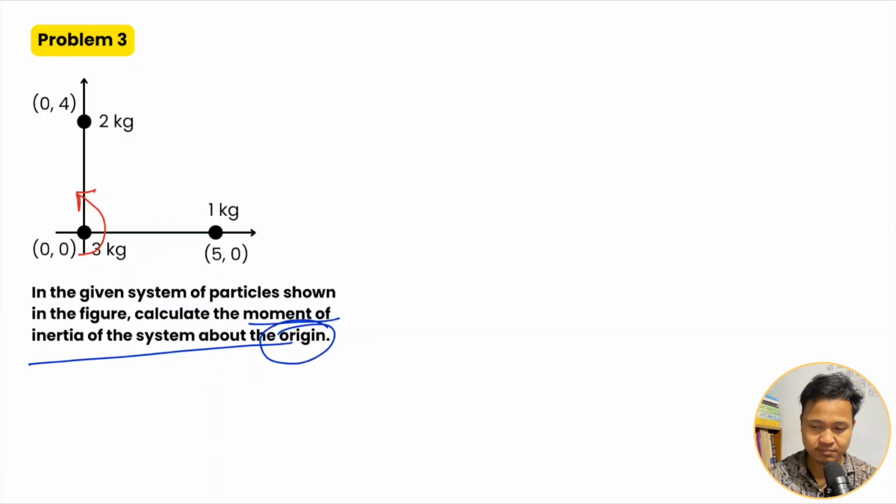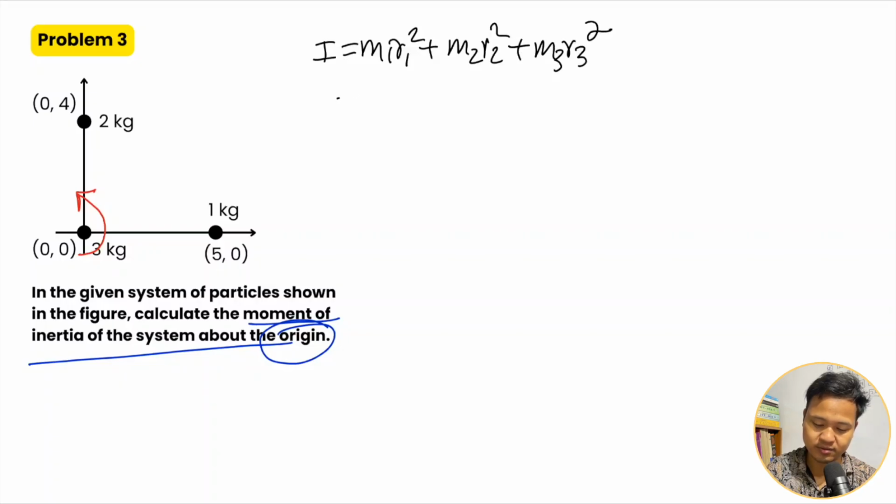Find the moment of inertia about the origin, so that is the fixed point. Okay, that is the point where the whole system is rotating. So the moment of inertia is I = m1 r1 square plus m2 r2 square plus m3 r3 square.